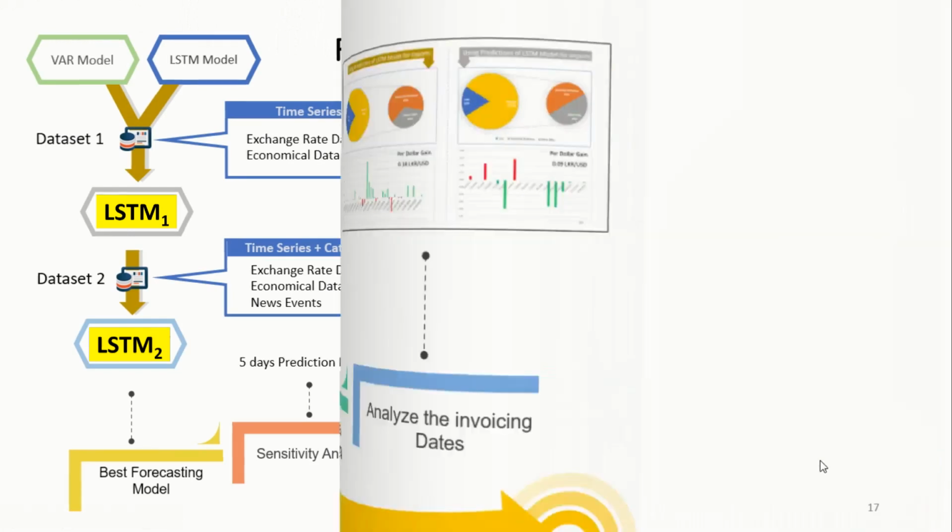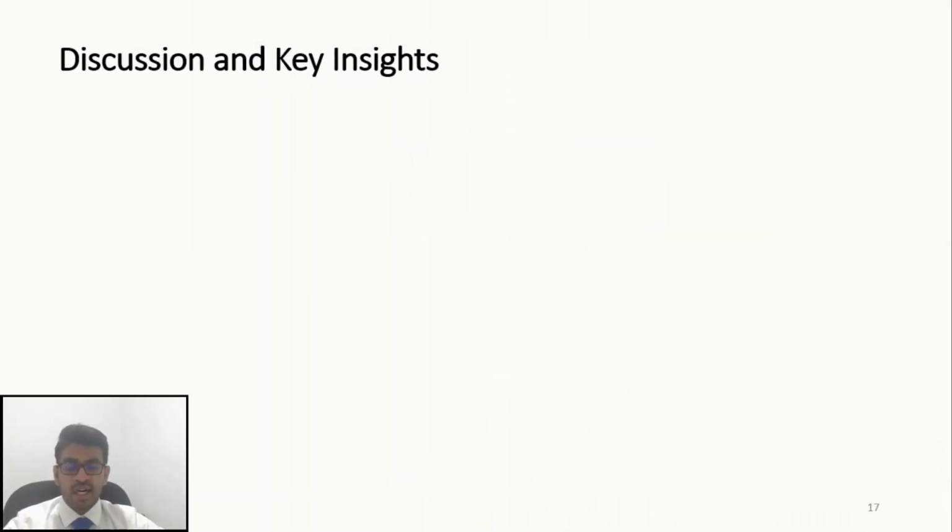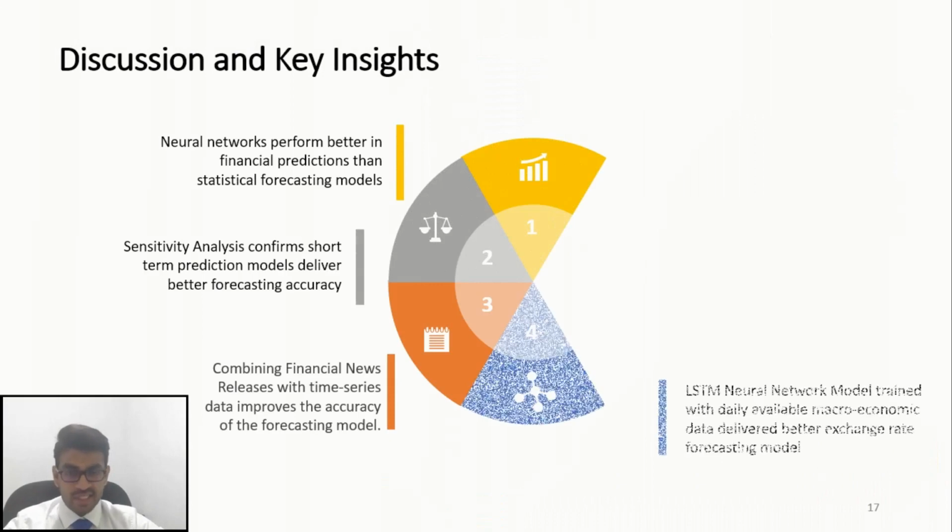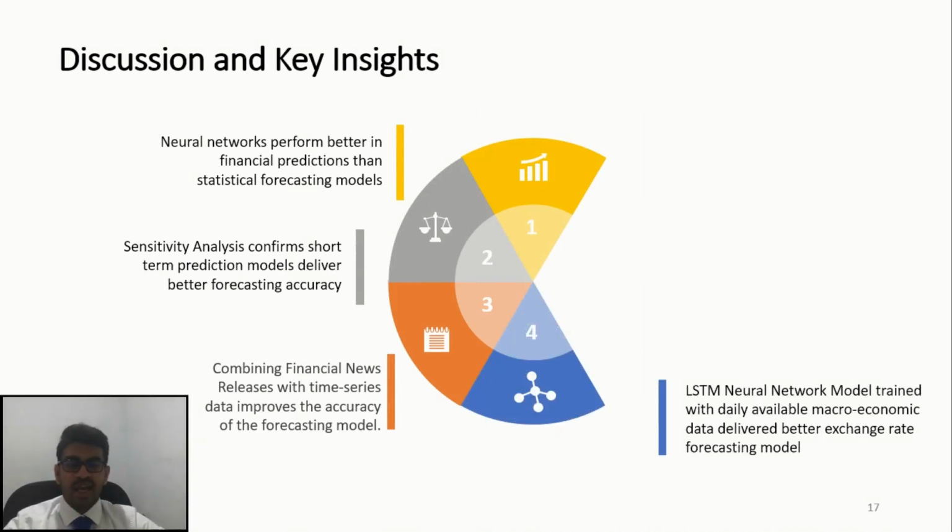Then as the key insights and discussion of this research, we can say that neural networks are better in financial predictions than statistical forecasting models, and short-term predictions are with better accuracy. Combining financial news with time series data improves the accuracy of the forecasting model. And finally, we can say that we have achieved our objective. It is possible to use an LSTM neural network model trained with daily economic data to generate an exchange rate gain to the company in its supply chain transactions. And this is like a money plant to a company.